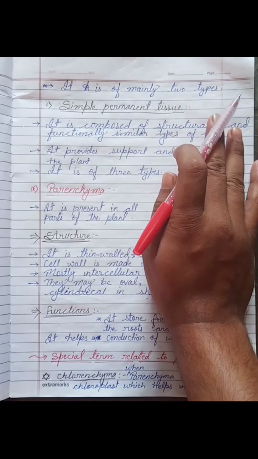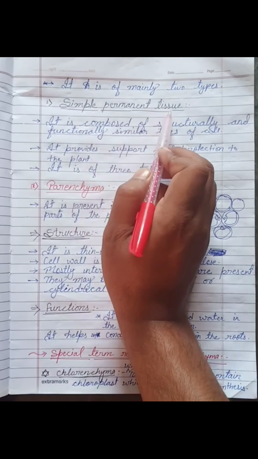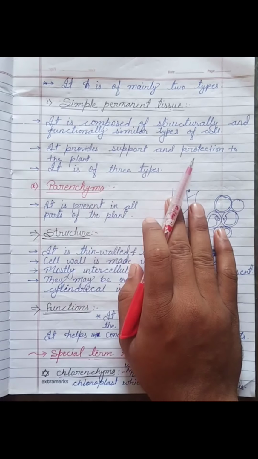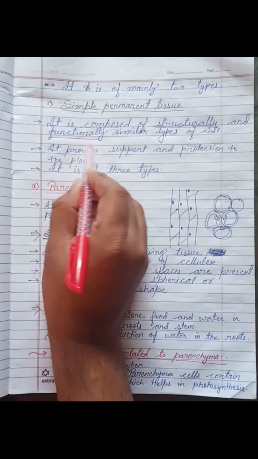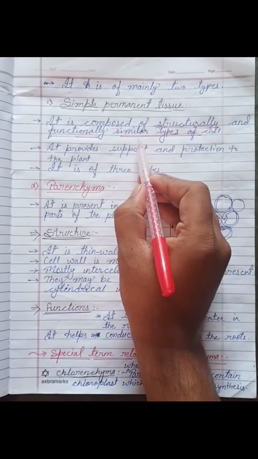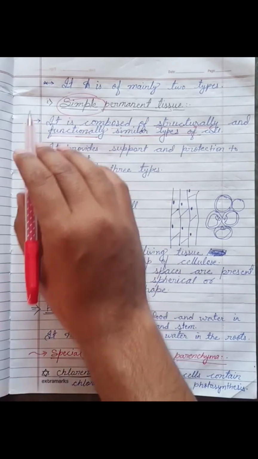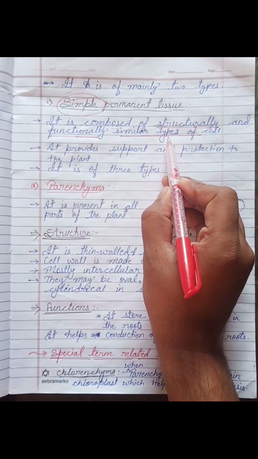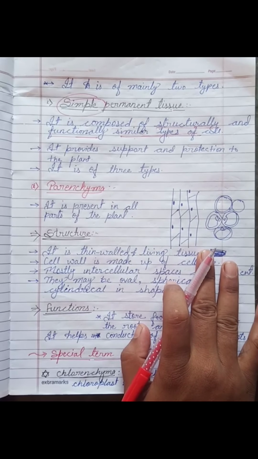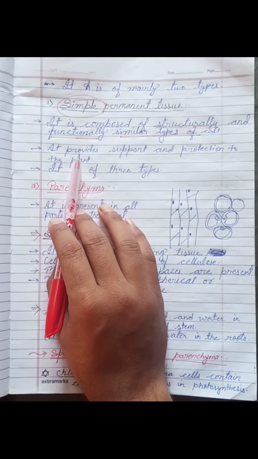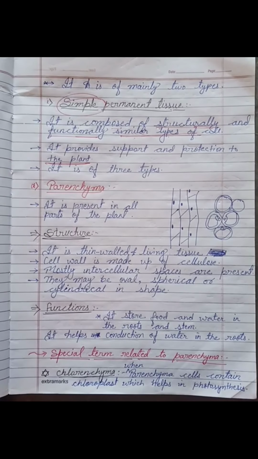Permanent tissue has mainly two types. The first one is simple permanent tissue. That means, simply said, it is composed of structurally and functionally similar cells. That's why we call it simple permanent tissue. Each and every cell is structurally and functionally similar, and it provides support and protection to the plant or plant parts.